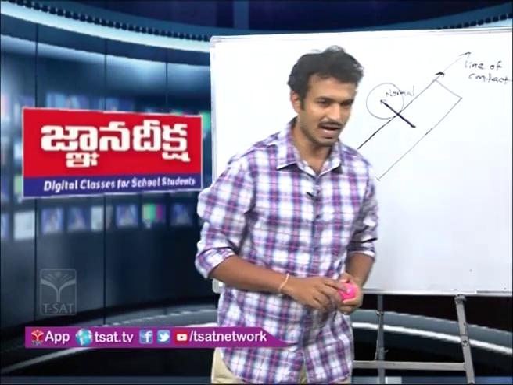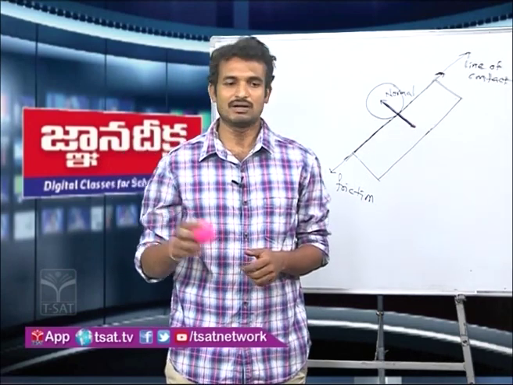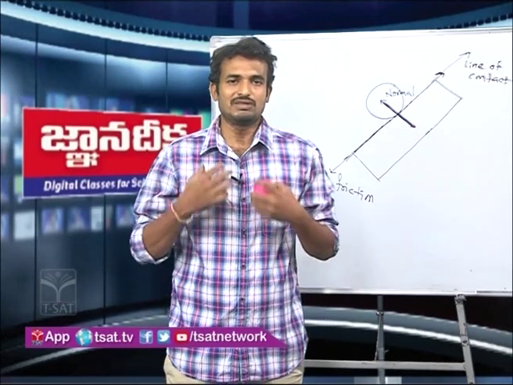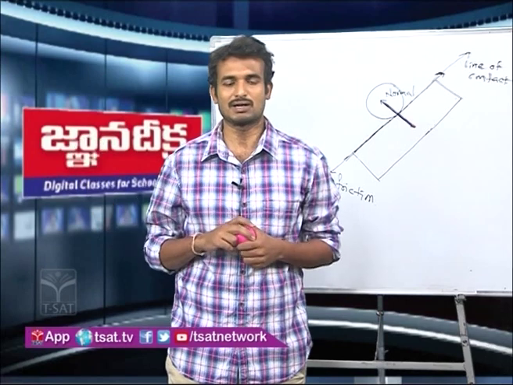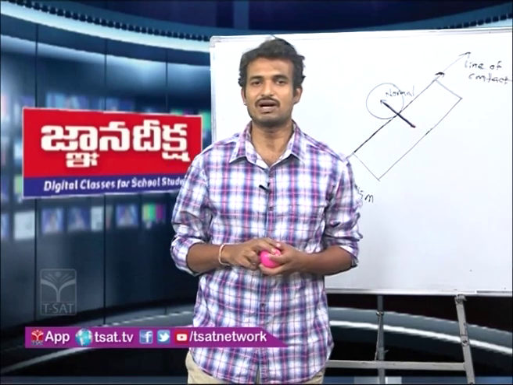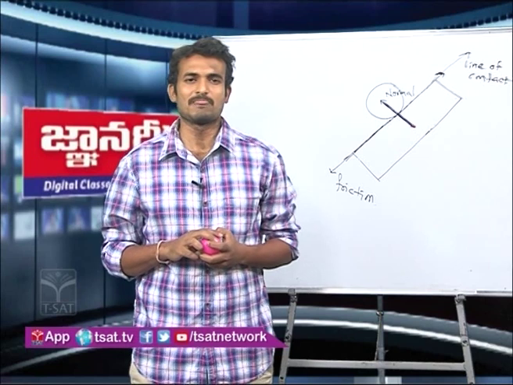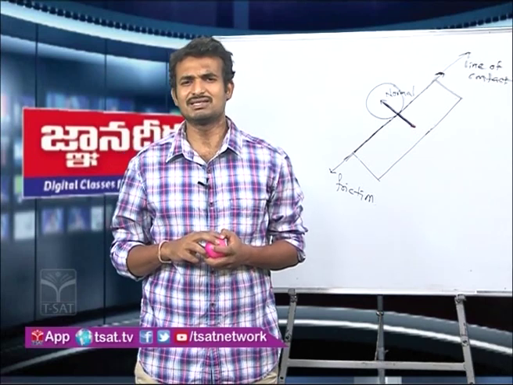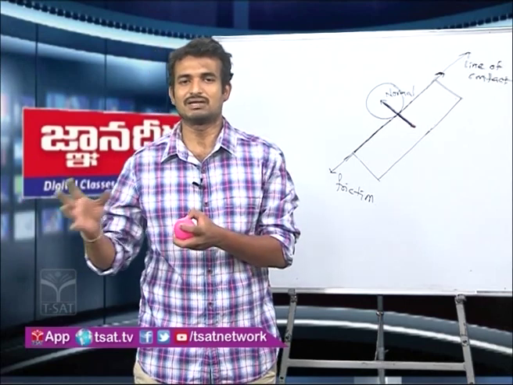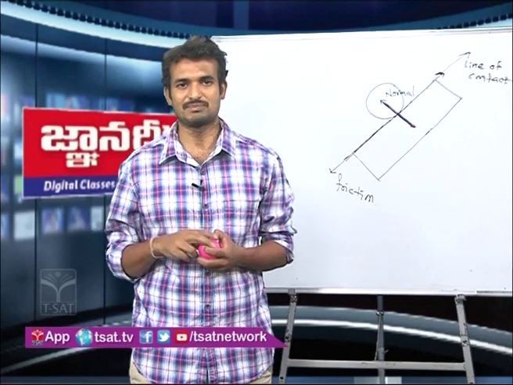Now another contact force, friction. For example, see, if I roll this ball on a surface, with my force it comes into motion and it is rolling on the surface. After some time, what happens to the object? It will come to rest. So what is the reason for that object to come to rest? That means some other force should act on it to stop that object, right?